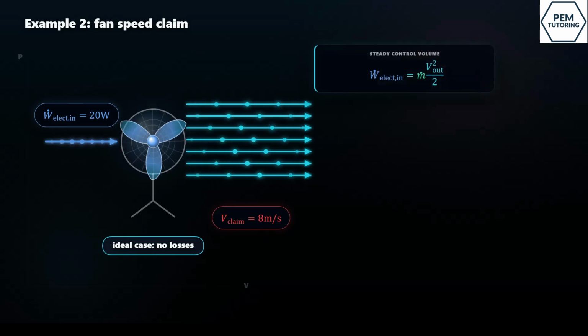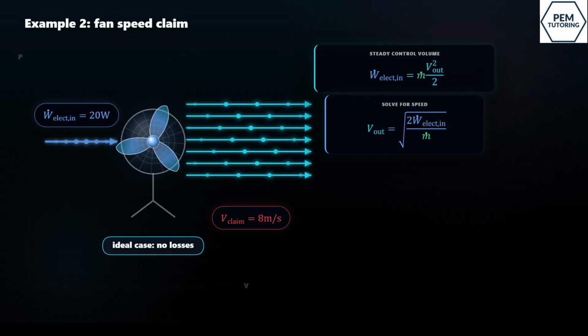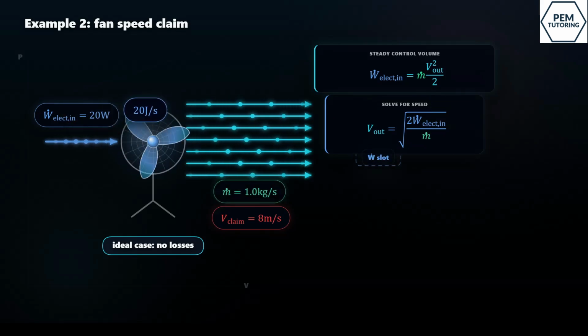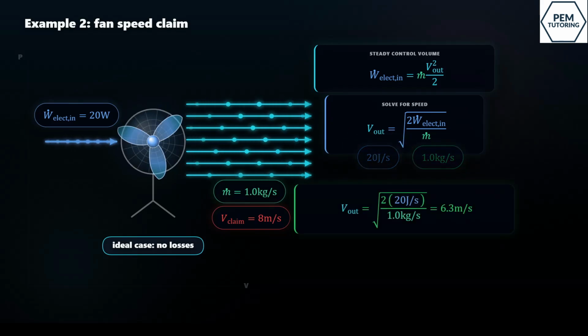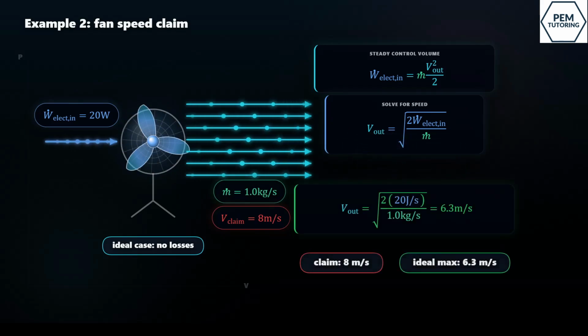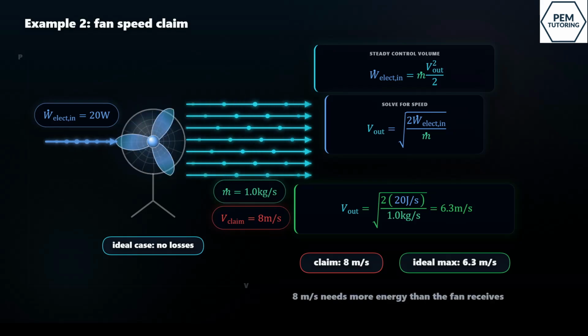So W dot electrical in equals M dot times V out squared divided by 2. Rearranging gives the maximum possible speed. Substituting 20 joules per second and 1 kilogram per second gives 6.3 meters per second. So 8 meters per second is too high. Even in the perfect case, there is not enough energy coming in.